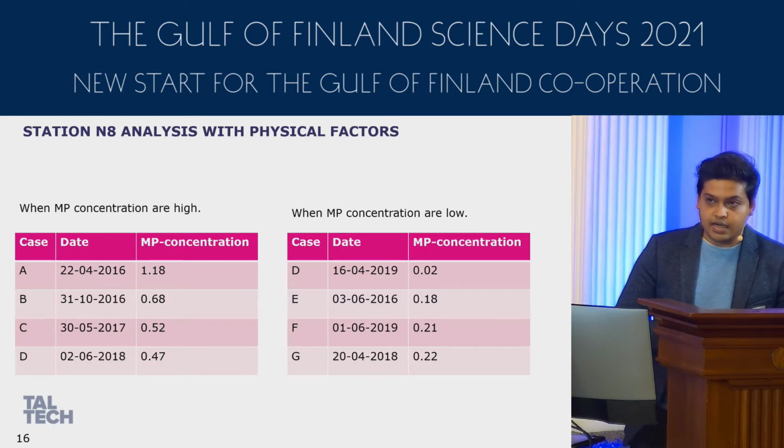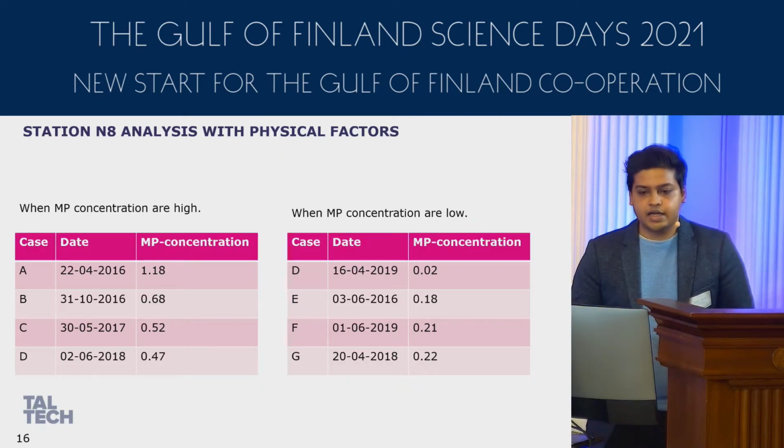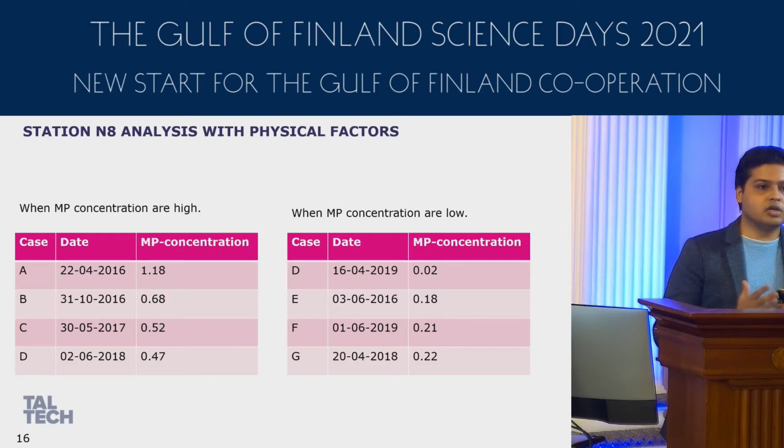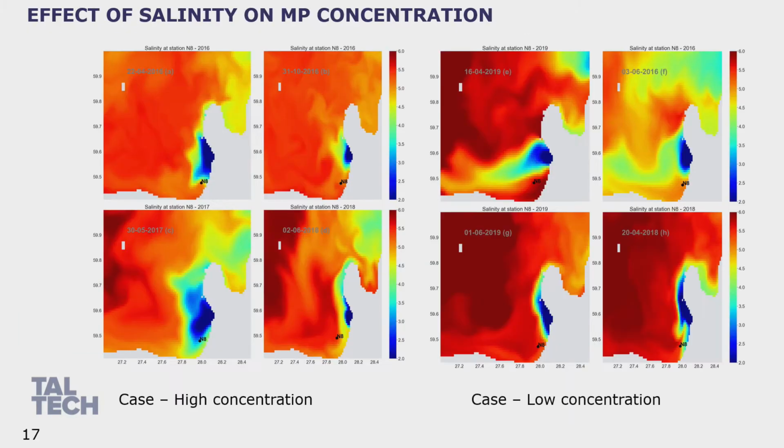For station N8, for 5 years, we had a total of 13 samplings. So what we did is that we took test cases. For high concentration, we took 4 values from the top, and for low concentration, we took 4 concentrations from below. And then we wanted to know why the concentrations are high and why the concentrations are low. So these were the test cases.